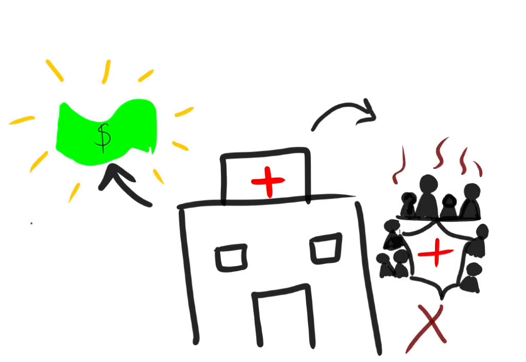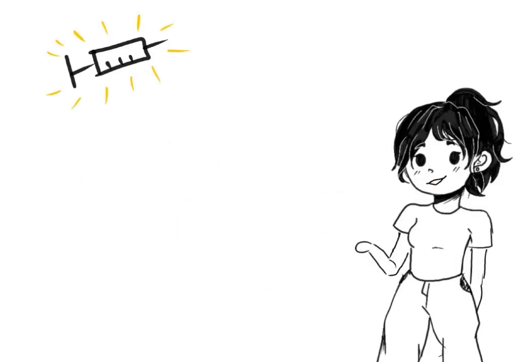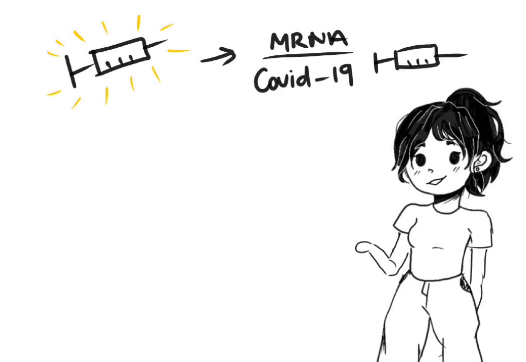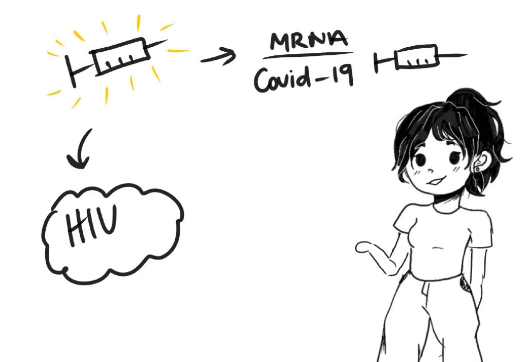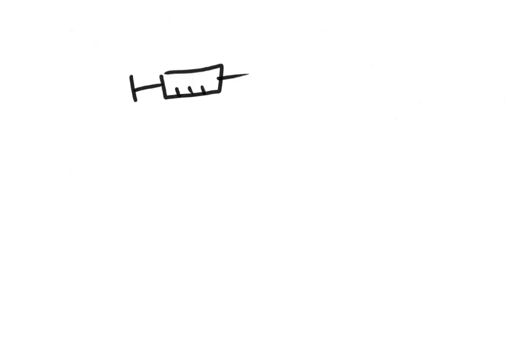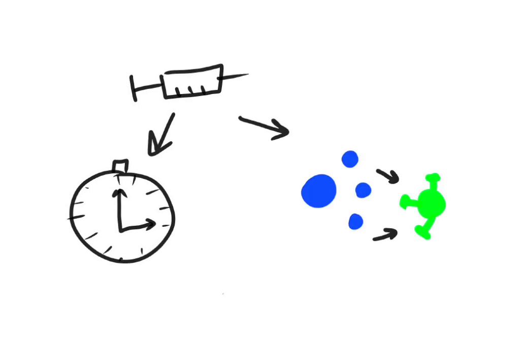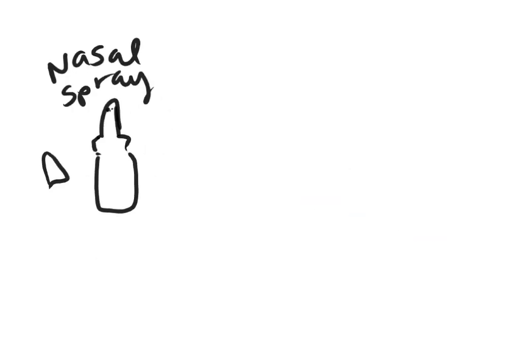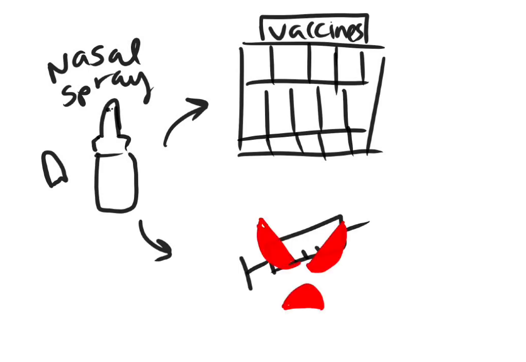Looking ahead, the future of vaccines is promising. Scientists are using mRNA technology, first seen in COVID-19 vaccines, to develop treatments for diseases like HIV, malaria, and even cancer. This technology allows vaccines to be created faster and targeted more effectively. They're also working on needle-free vaccines like nasal sprays to make them accessible and less intimidating.